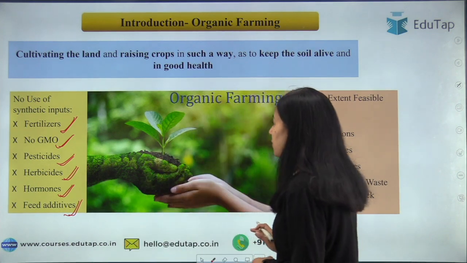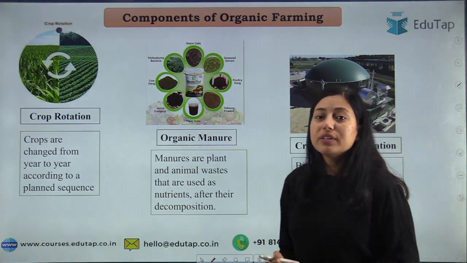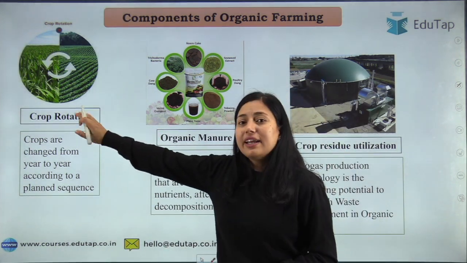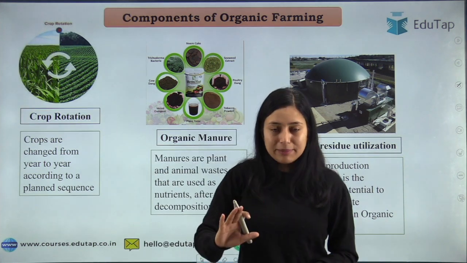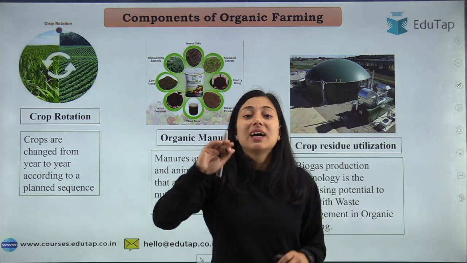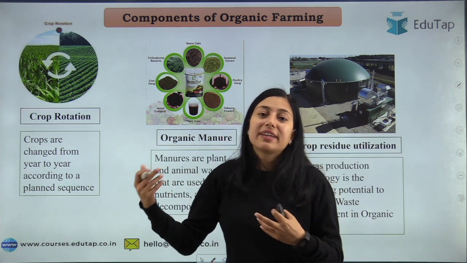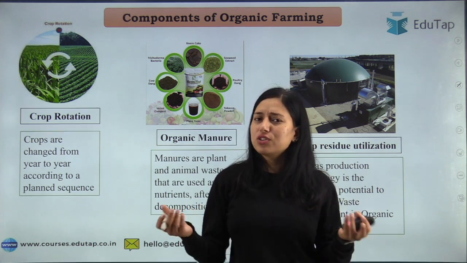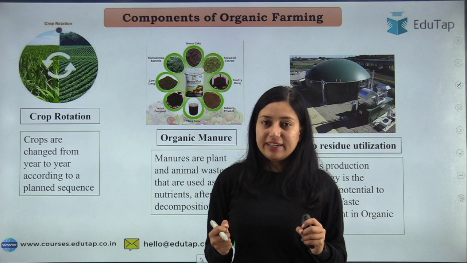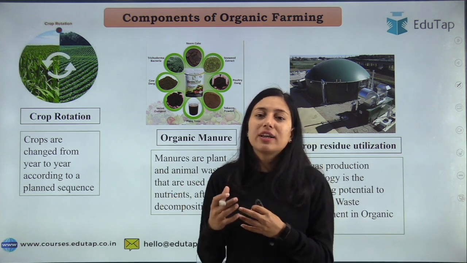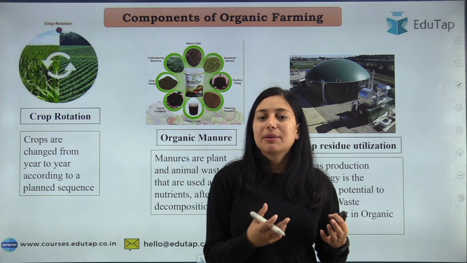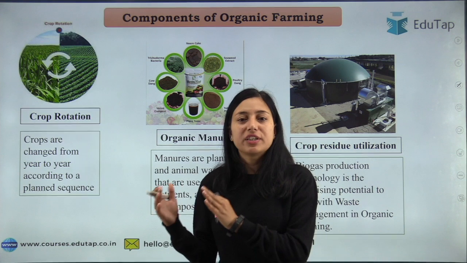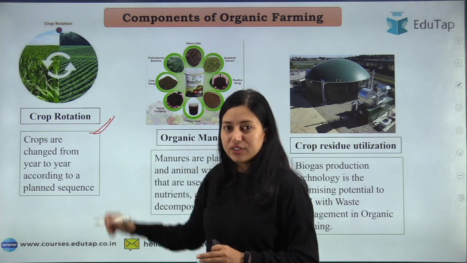Now if this is clear to you students, let me tell you about the components of organic farming. As we have discussed, first is crop rotation. The definition of crop rotation is the rotation of crops year after year in a planned manner. The purpose of crop rotation is to maintain our soil fertility. If we keep planting the same crop, the soil nutrients for that particular crop will get exhausted. So we have to restore the soil fertility, and so we do crop rotation. That is your crop rotation.